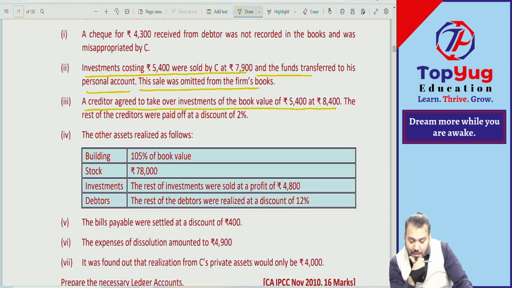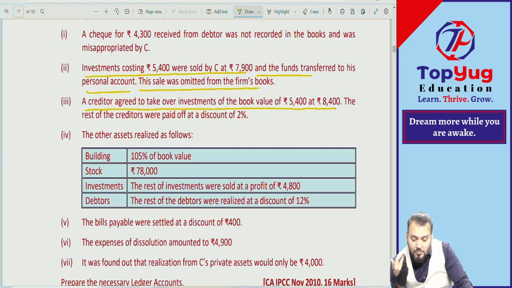A creditor agreed to take over investment of book value rupees 5,400 at rupees 8,400. The balance creditors were paid off at a discount of 2%.